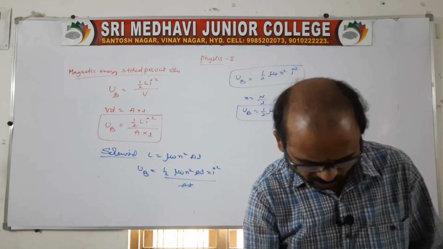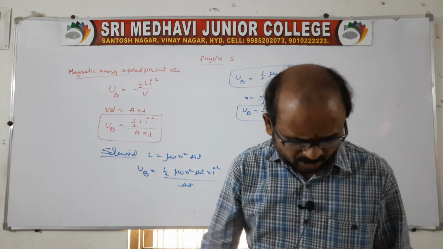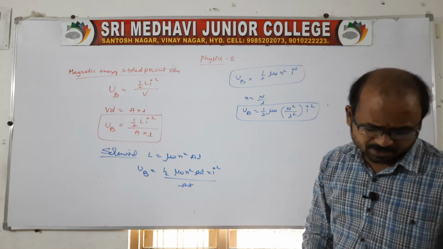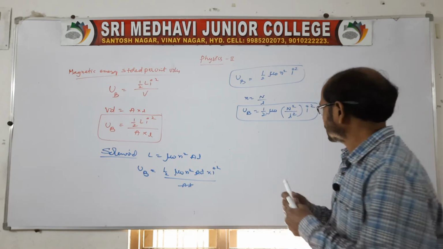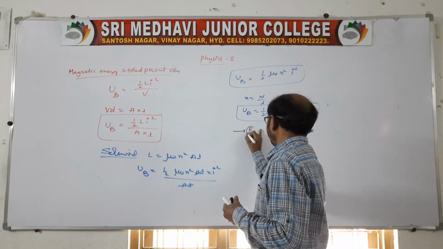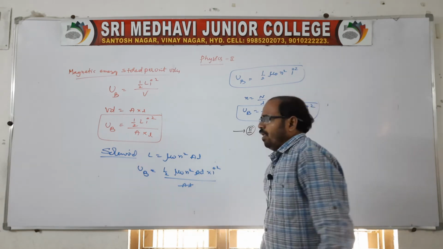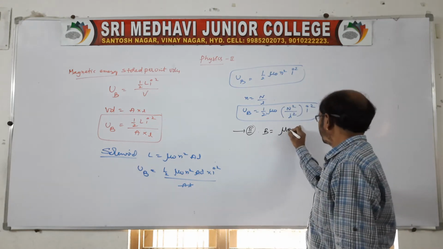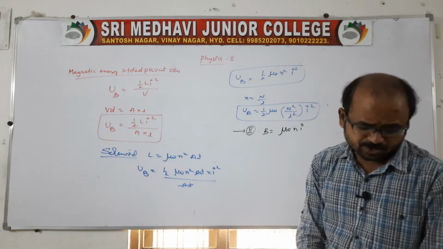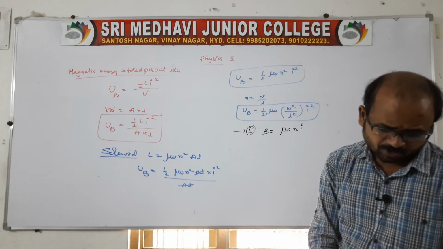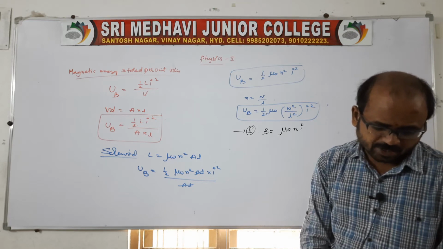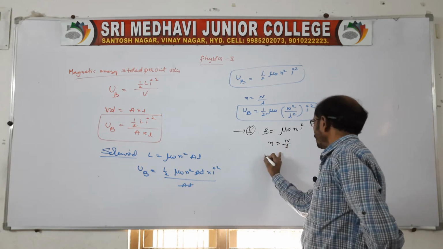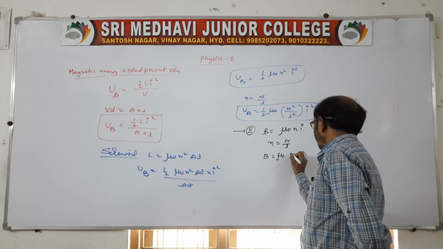Clear now? Now let us come to the second case. In case of a solenoid, if I take B is equal to mu naught n I, right? Now by using this we need to get another formula. Here B is equal to mu naught n I. From this, small n is nothing but capital N by l. So B is equal to mu naught capital N by l into I.